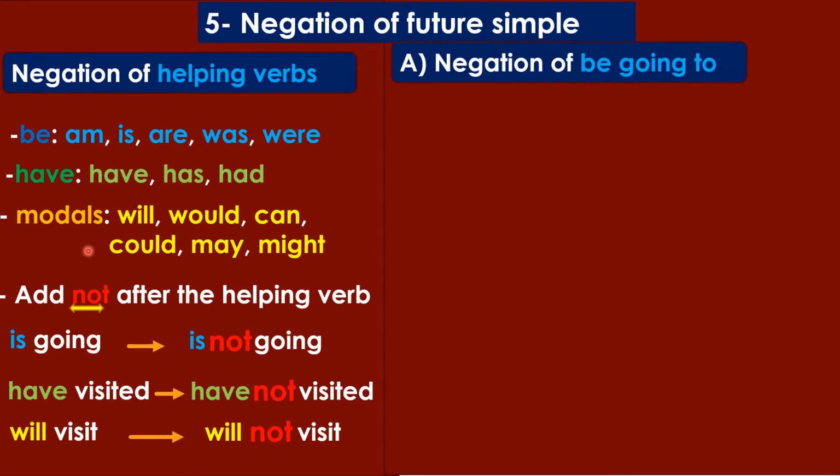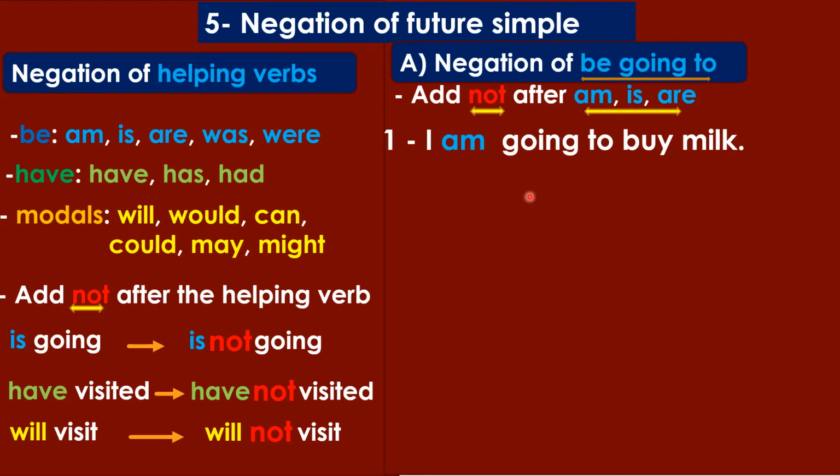Okay. Now let's talk about the negation of be going to. And here I'm talking about am, is, and are. طبعا هنتكلم بقى عن نفي be going to اللي هي طبعا am و is و are. So what we do is that I put not after am, is, or are. بحط not بعد am أو is أو are. This is the same rule in here. نفس القاعدة هنا. Okay. So let's have a look at this.